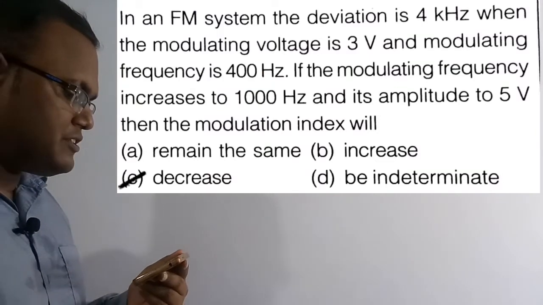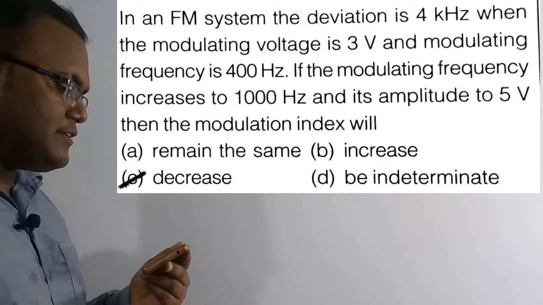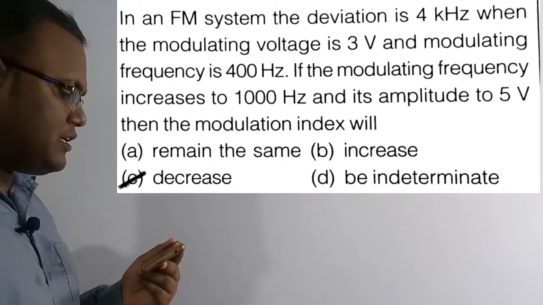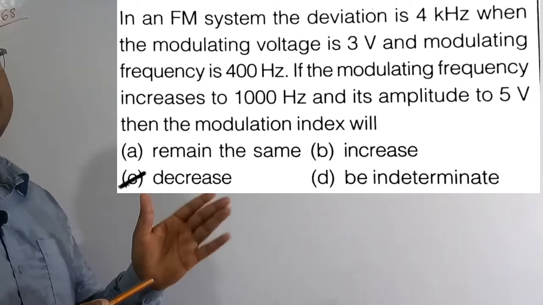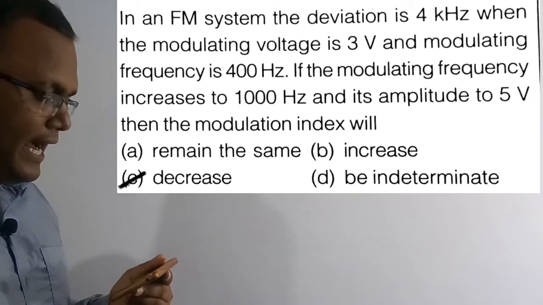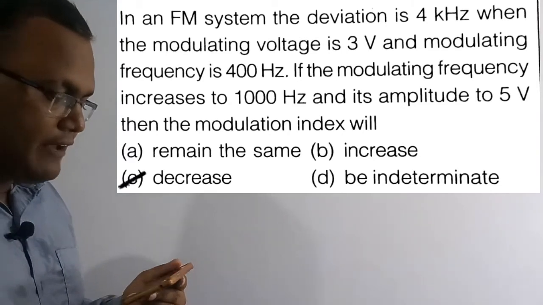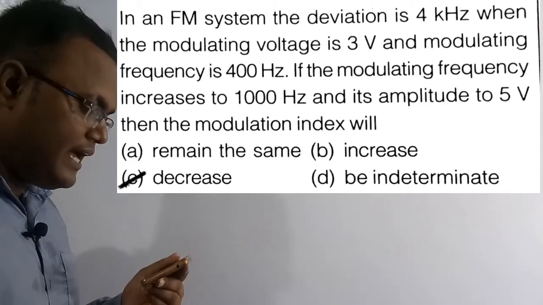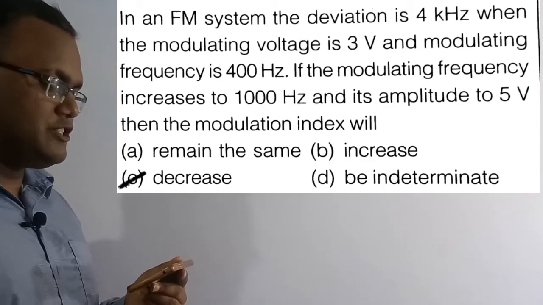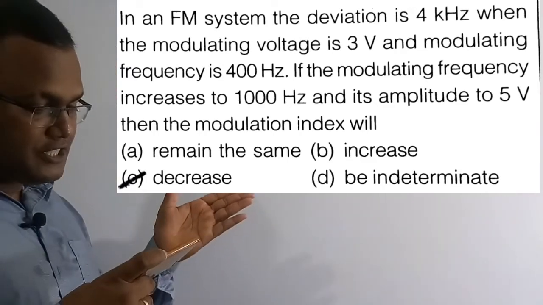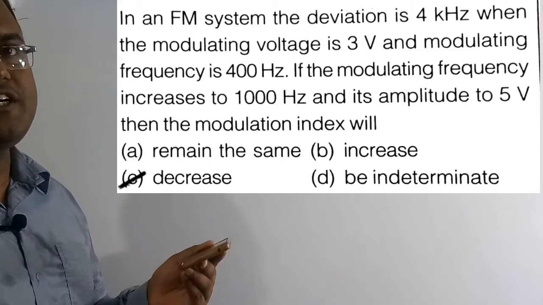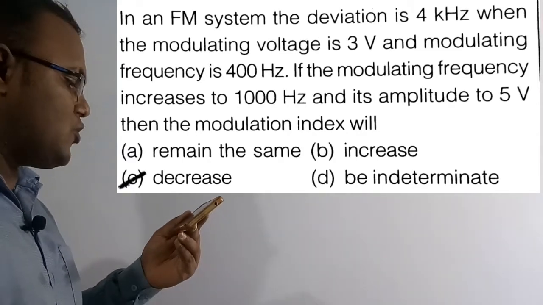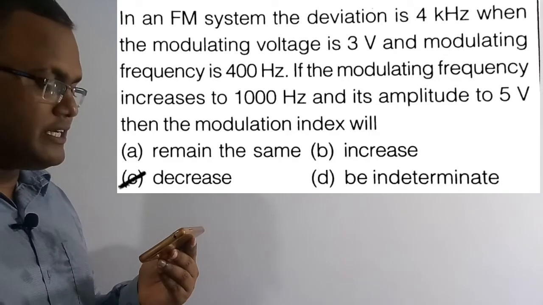So now we are going to solve the 68th question. In an FM system, the deviation is 4 kilohertz when the modulating voltage is 3 volt and the modulating frequency is 400 hertz. So in the question they have given delta F is equal to 4 kilohertz, Vm is equal to 3 volt and Fm is equal to 400 hertz. If the modulating frequency increases to 1000 hertz and its amplitude to 5 volt, then the modulation index will be. So if the modulating signal amplitude and frequency change, they are asking what the modulation index will be. Out of the 4 options, option C, the overall modulation index is going to decrease.